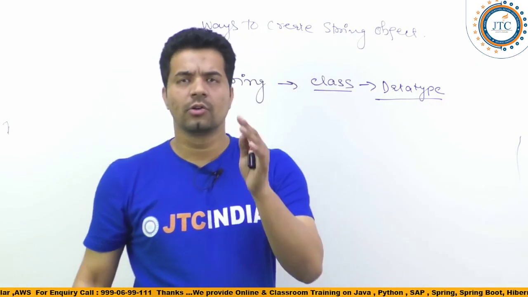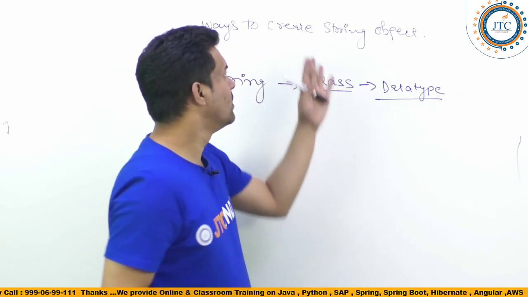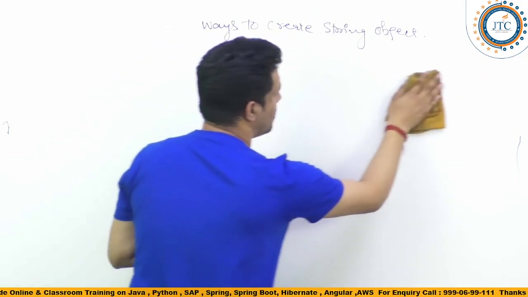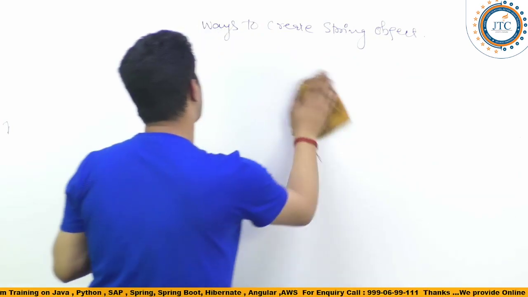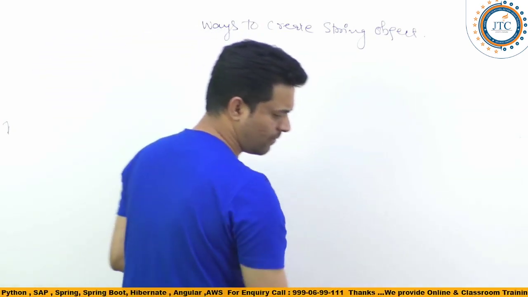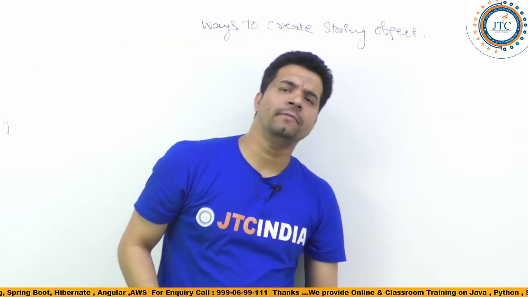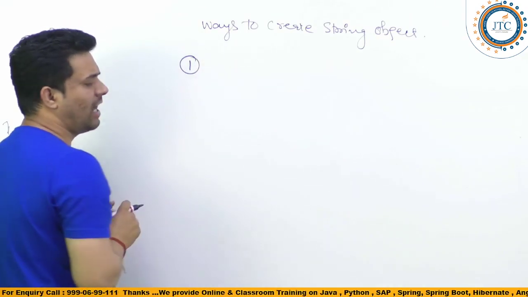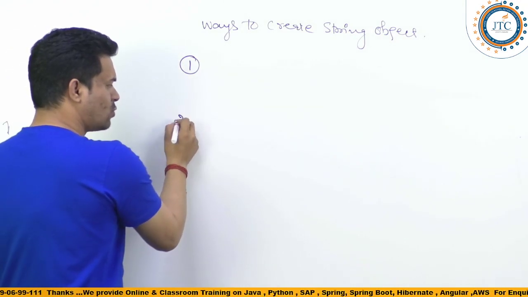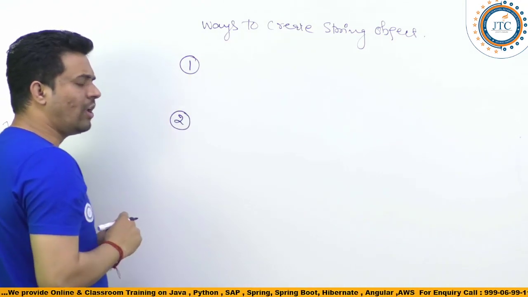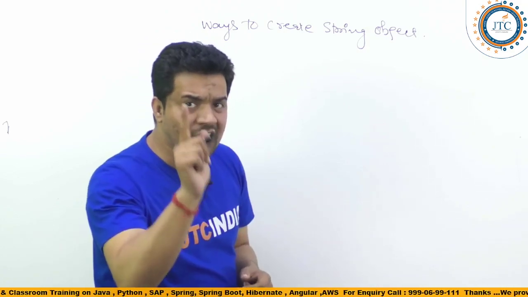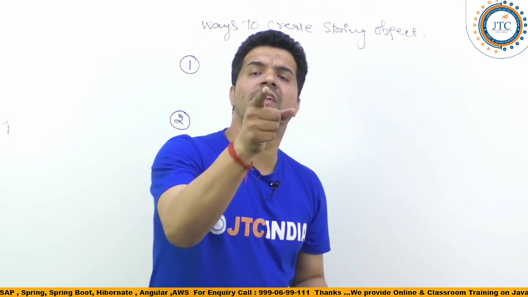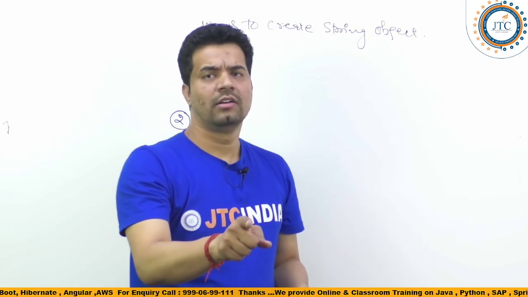I'll come straight to the point: the ways to create the string object. There are different ways to create the string object. There are two ways. Any class object creation is there with the help of a constructor, right?